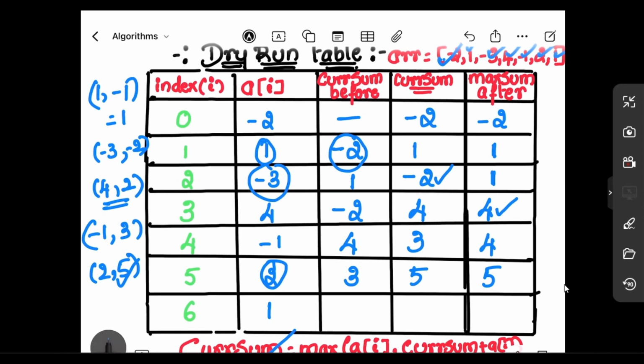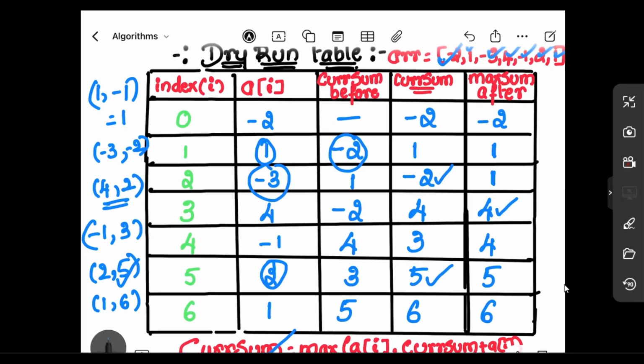Finally, current sum before will be 5 because the before value we have is 5 here. So again we'll be going with the max of a of I comma current sum plus a of I, in this case max of 1 comma 5 plus 1, nothing but 6. Max of 1 comma 6 would lead to 6 here. So we will be updating this one with a value 6.